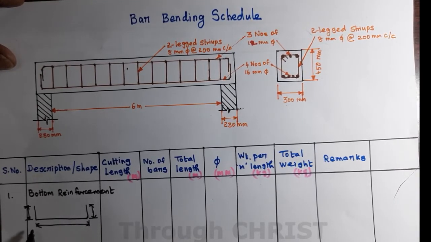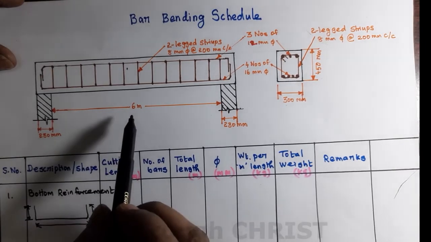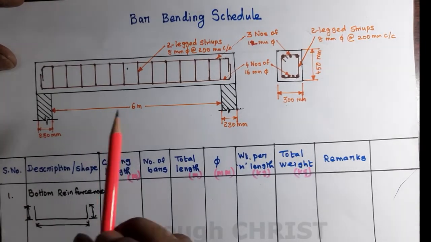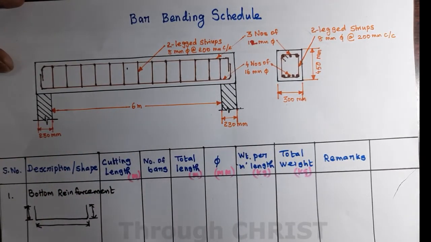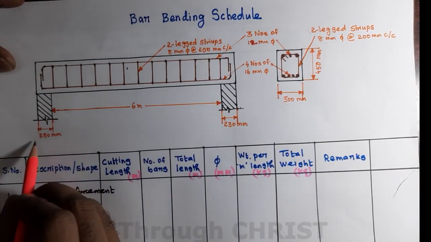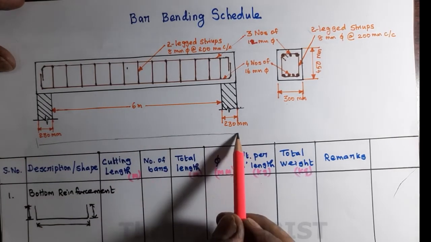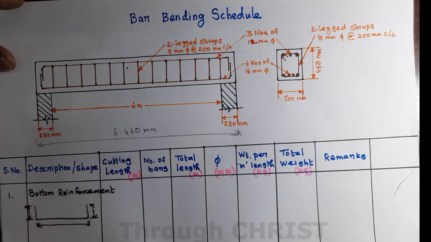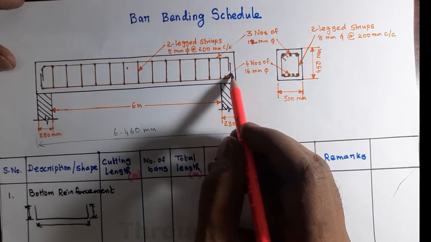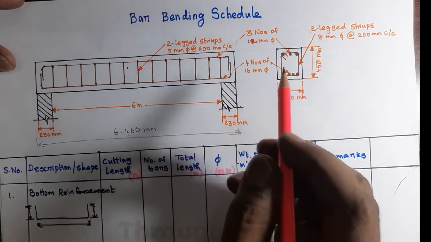So what is the length of the bottom reinforcement? Let me calculate. The total length is 6 meter. Both sides 230 mm, so the total length will be 6.460 m. Then how to calculate this length? This length is calculated by deducting the cover on either side.